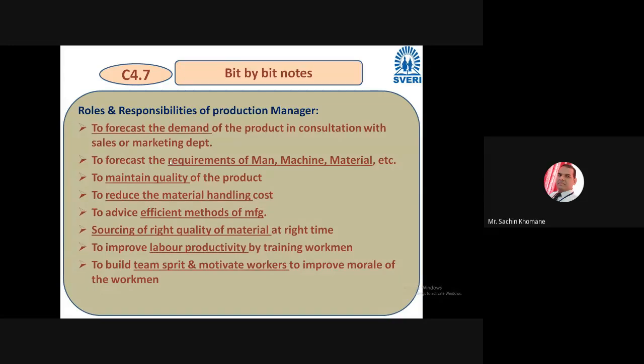You have to understand what customers are demanding nowadays, what the trend in the market is, what kind of feedback customers are giving, whether there is any alternative available in the market, and what kind of change we can make. You do such consultation with the marketing department, forecast the demand, and then start production.